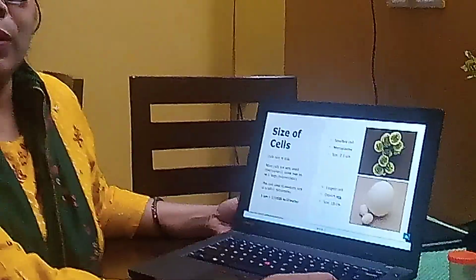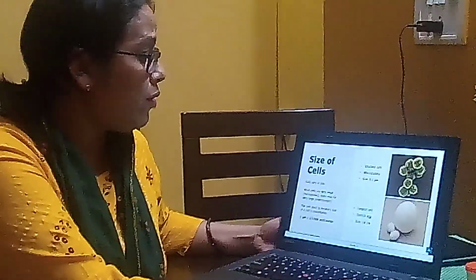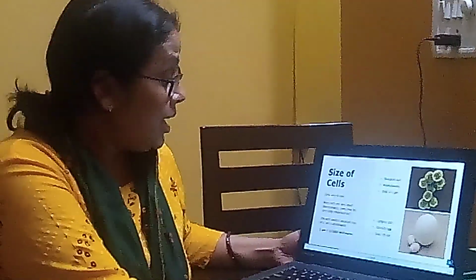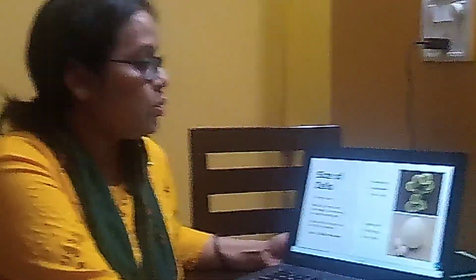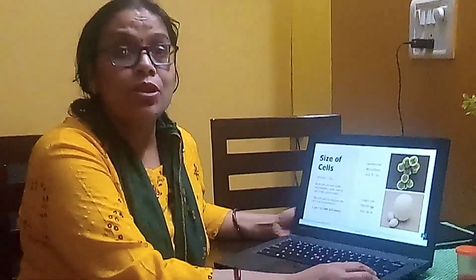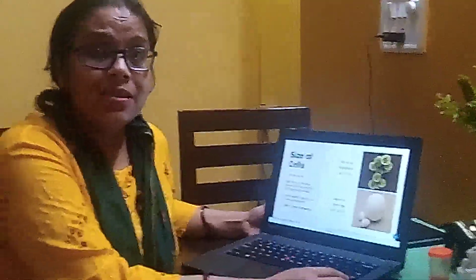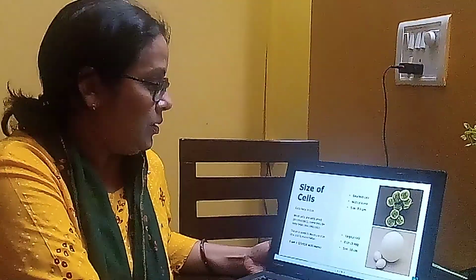Now we'll talk about the size of cells. Cells vary in size, and the unit for measuring a cell is the micrometer. The smallest cell is Mycoplasma, and its size is 0.1 micrometer. And the largest cell is the ostrich egg, and its size is 18 centimeters.